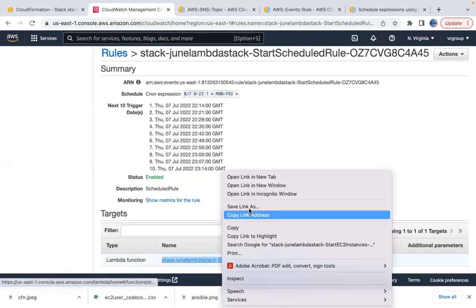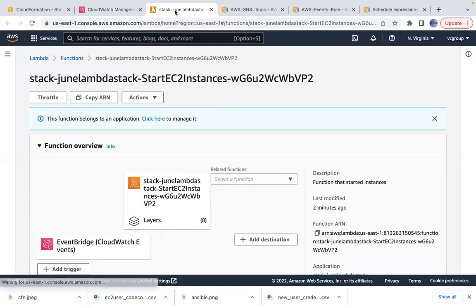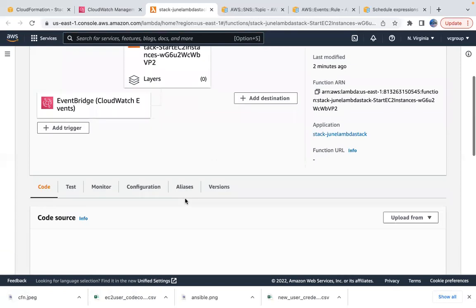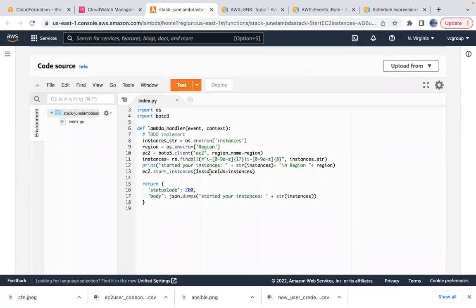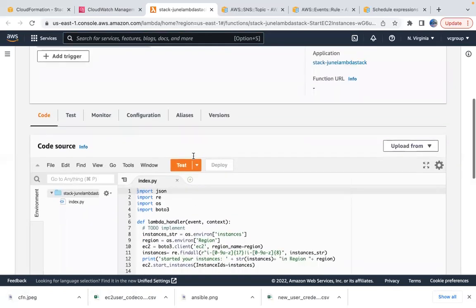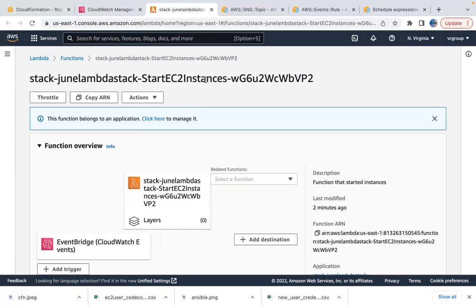Okay. Now let's verify what we have in that Lambda. Okay, this is the Lambda function we just created, right? And what this Lambda function does is start the instances.